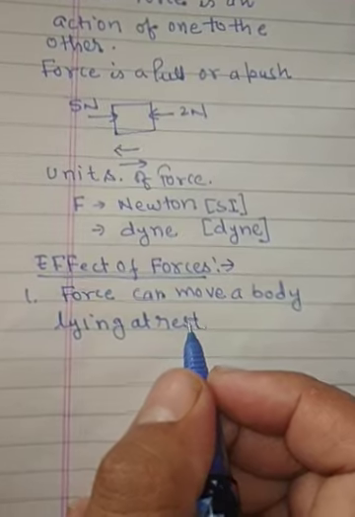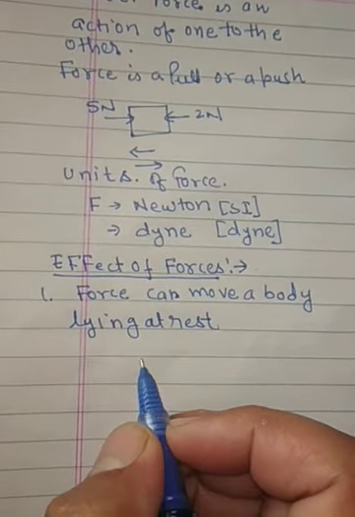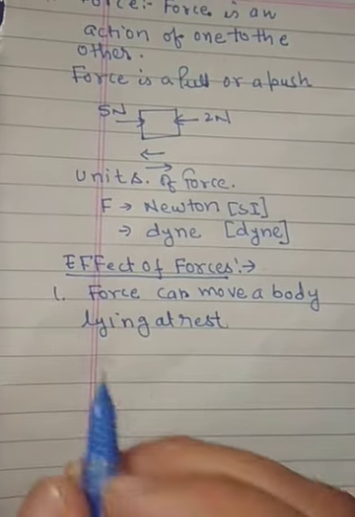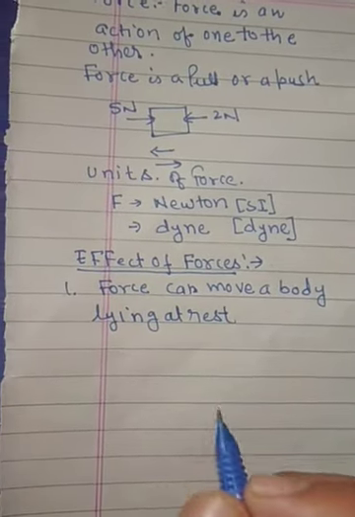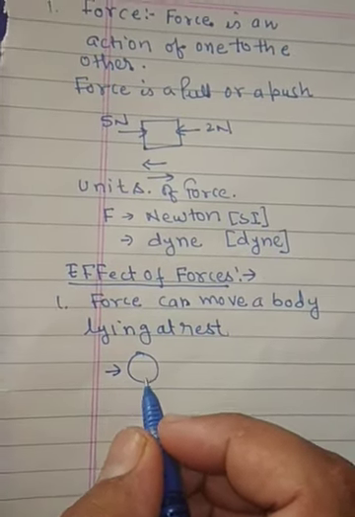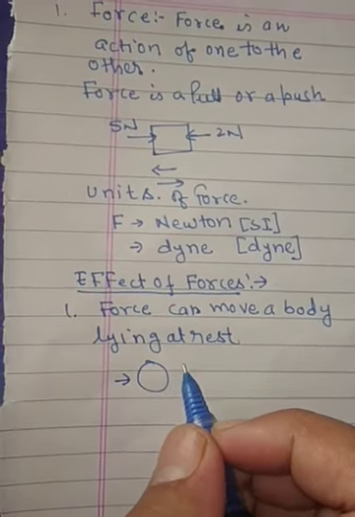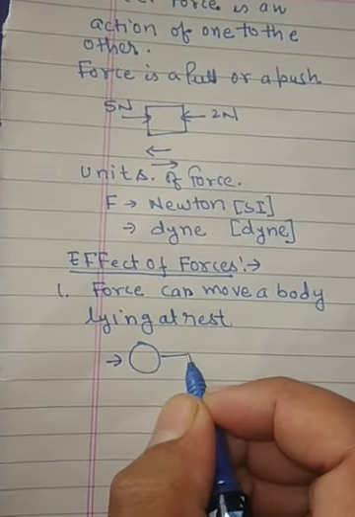If you have a ball or a book, anything else, and you want to kick the ball, what will you do? You will apply a force on this ball. Initially it was at rest. After you apply a force, it starts moving in the opposite direction.